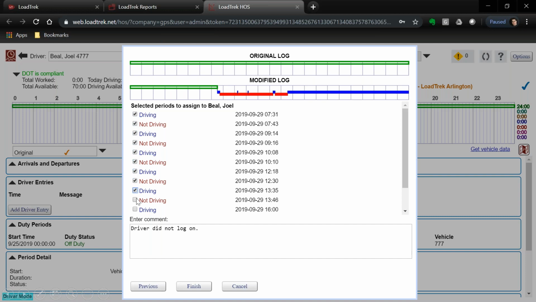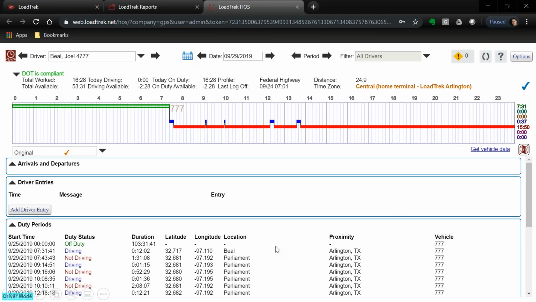Every movement of that vehicle during the day and the following on-duty, not driving period of time is displayed here. And as I select it, I am now building the log. I, of course, always have to enter a comment. And when I enter the comment, driver did not log on, I click finish. There's my log. Now, it's not perfect. You can clearly tell that we don't have any pre-trip time when the driver signed on, and the driver never signed off. We simply assigned the movement of that vehicle to the driver.